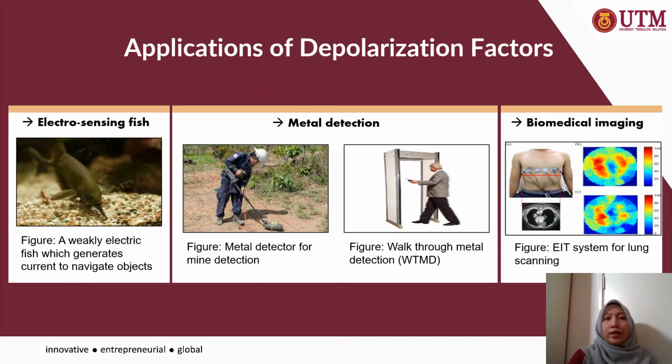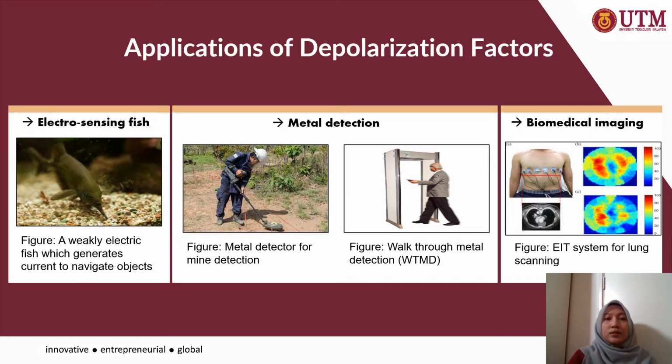Next, a tensor known as the polarization tensor, or PT, is commonly associated with the depolarization factor, and the two can be related to each other. It has been used in a variety of applications, and the implementation of PT in enhancing the identification of objects can be seen, for example, in the study of electrosensing fish. This weakly electric fish uses PT in order to navigate around objects, where the fish actually generates current from its electric organ at the base of the tail, and it also has thousands of receptor cells over the fish body.